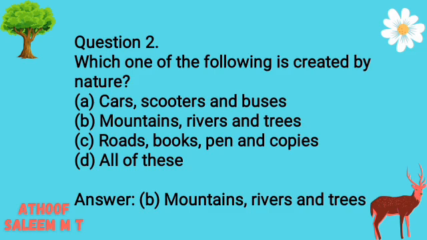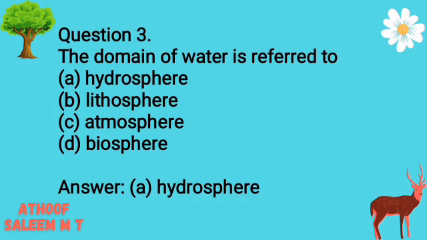Options: A. Cars, scooters and buses. B. Mountains, rivers and trees. C. Roads, books, pen and copies. D. All of these. Answer B. Mountains, rivers and trees. Question 3.